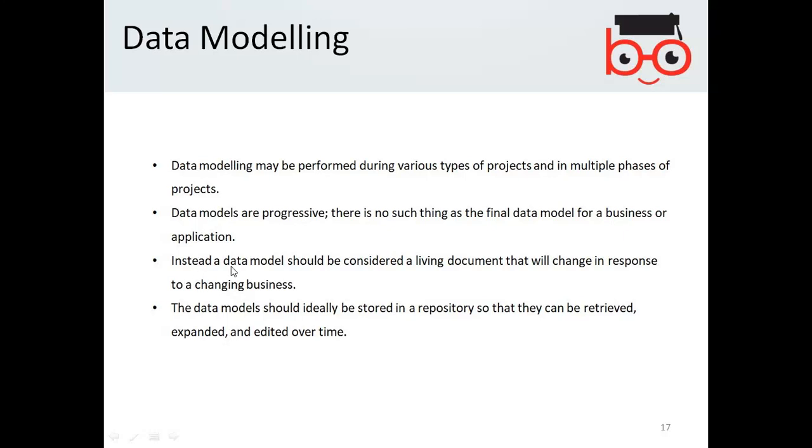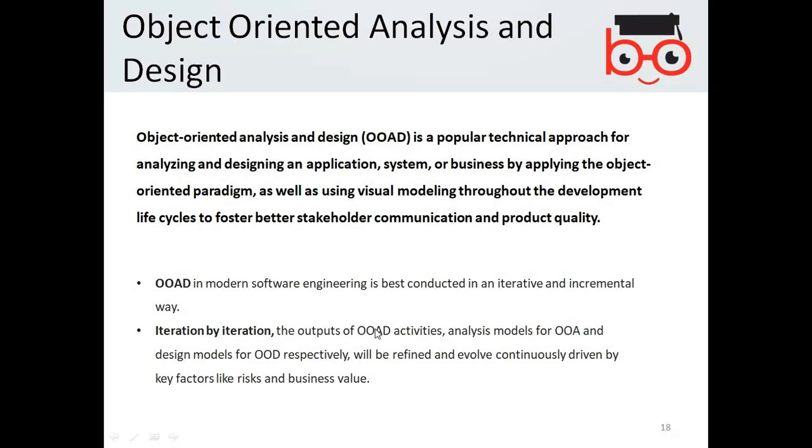Instead, a data model should be considered a living document that will change in response to the changing business. So it's a living document, it always changes. Data models should ideally be stored in a repository so that they can be retrieved, expanded, and edited over time.